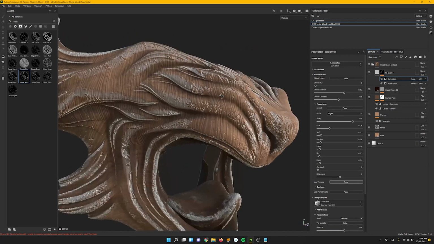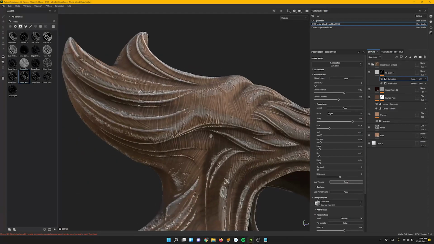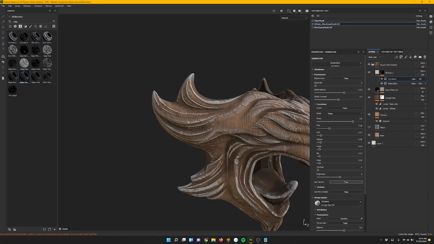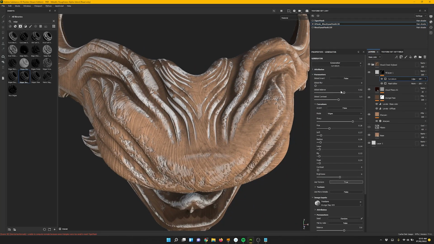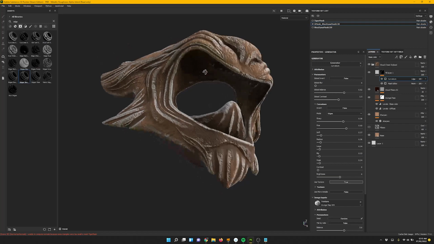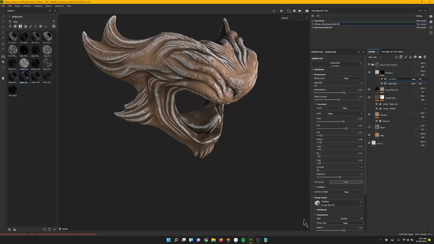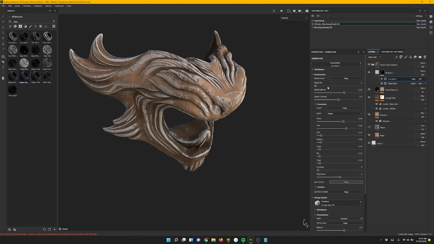Okay, I think that's looking pretty cool. Okay, and so you can do stuff like that with smart masks and masks.